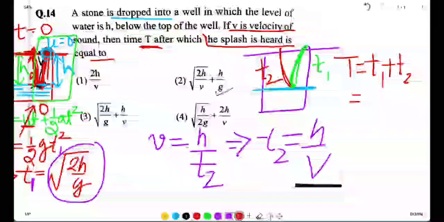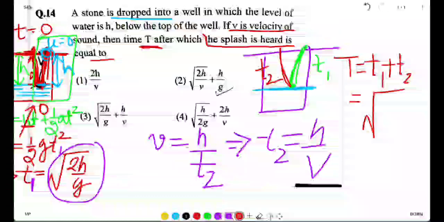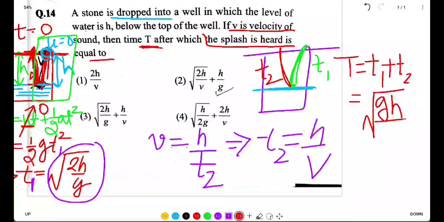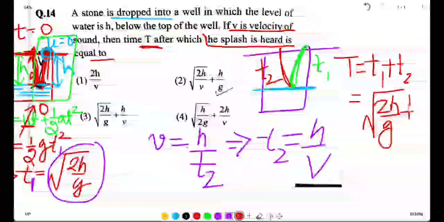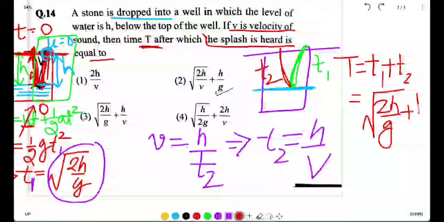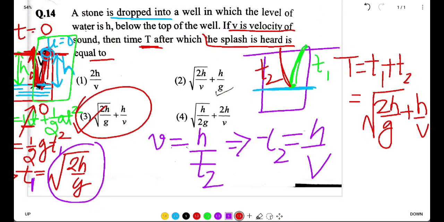What is t1? t1 is root 2h by g, plus t2, which in this case is h by v. So this is which option? The third option is our correct answer.